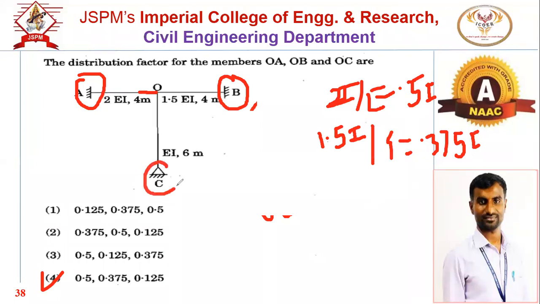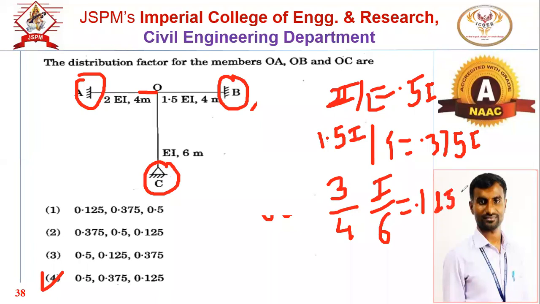For OC, the far end is simple. So the relative stiffness is given by 3 by 4 I by L. Here I is just unity, so I by L, and L is 6. If we solve this, what we get? K is 0.125 UI. Now these are the relative stiffness: 0.5 UI, 0.375 UI, and 0.125 UI.